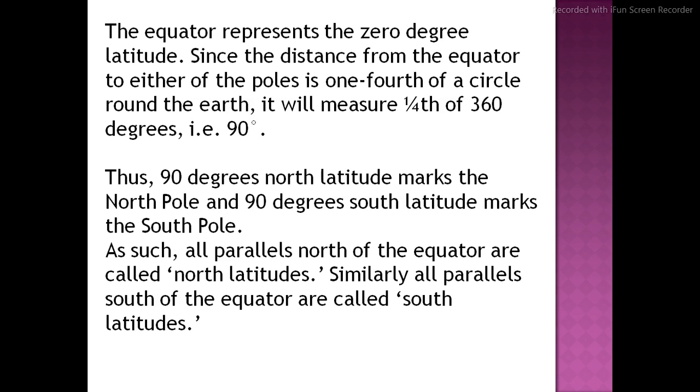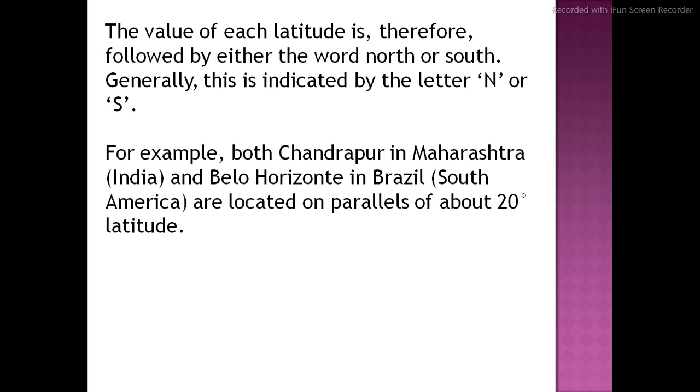This is going to be crystal clear when I explain with the diagram illustrated in your textbook. The value of each latitude is followed by either the word north or south.